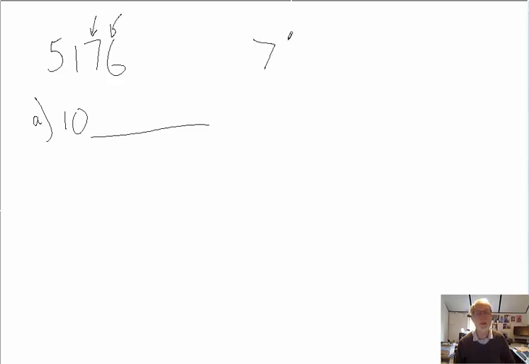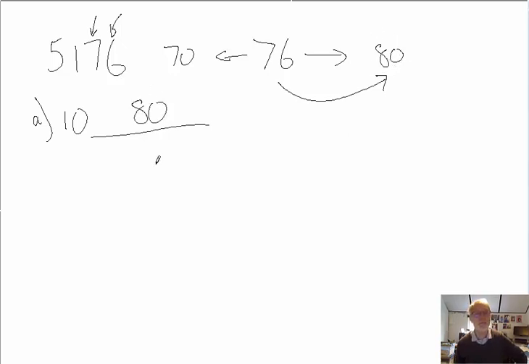So we look at that 76 and want it to the nearest 10. We could go up to 80, or down to 70. The question is, which is 76 closest to? Yep, 76 is definitely closer to 80, so the answer is going to be 80.